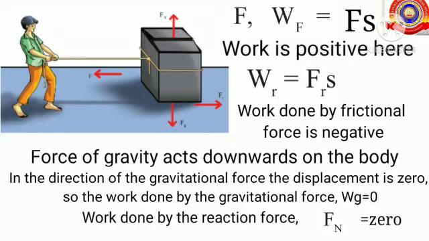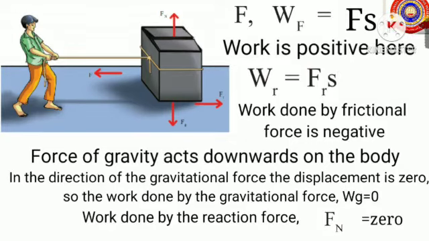So, once more, here you can see a boy is pulling a body of mass m by a force F. And here the body undergoes a displacement s in the direction of the force. Then the work done by the force, that is Wf, equals force into displacement, that is Wf equals F into S. Here the displacement produced is in the direction of force itself, so here the work done is positive.